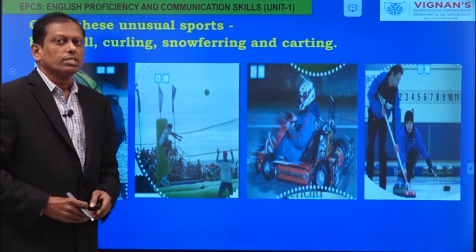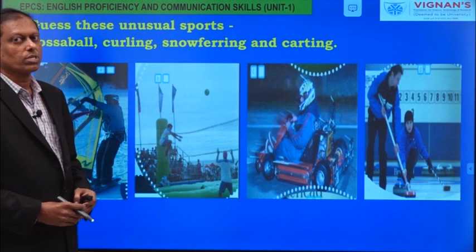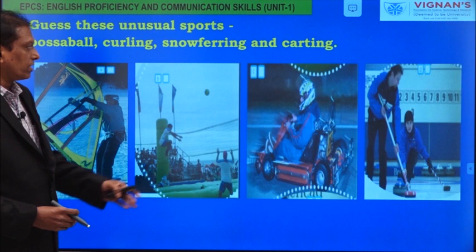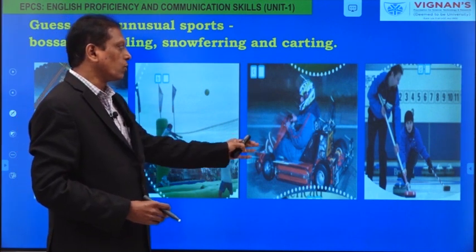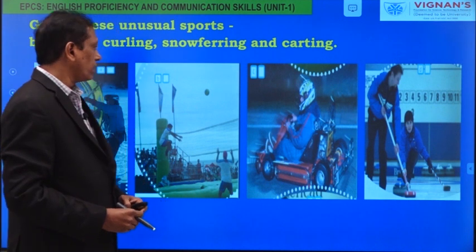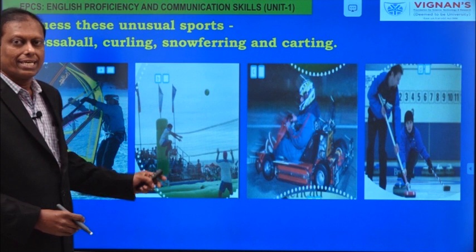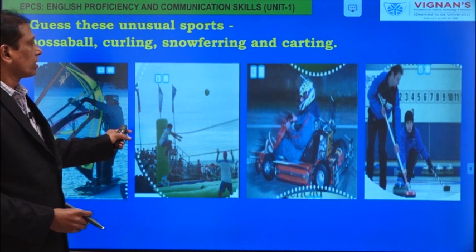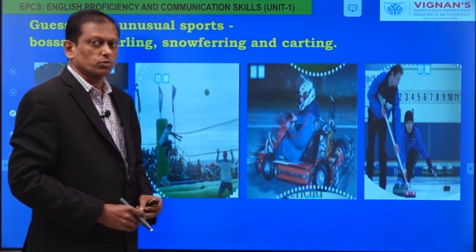I am sure that we are not aware of how these games are played. Nowadays we can see in some of the amusement parks this go-karting, and the remaining 3 are still new to us. Now, let's guess which sport, that is, what is the name of each of these 4 sports.